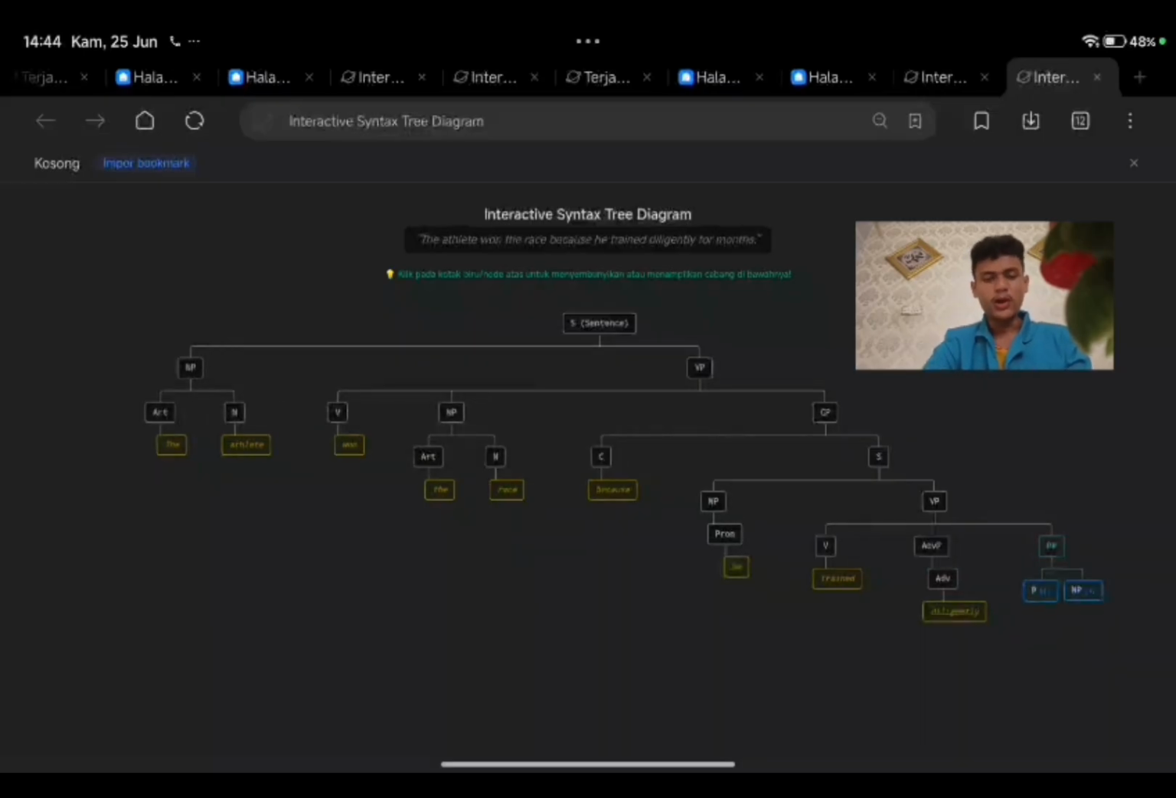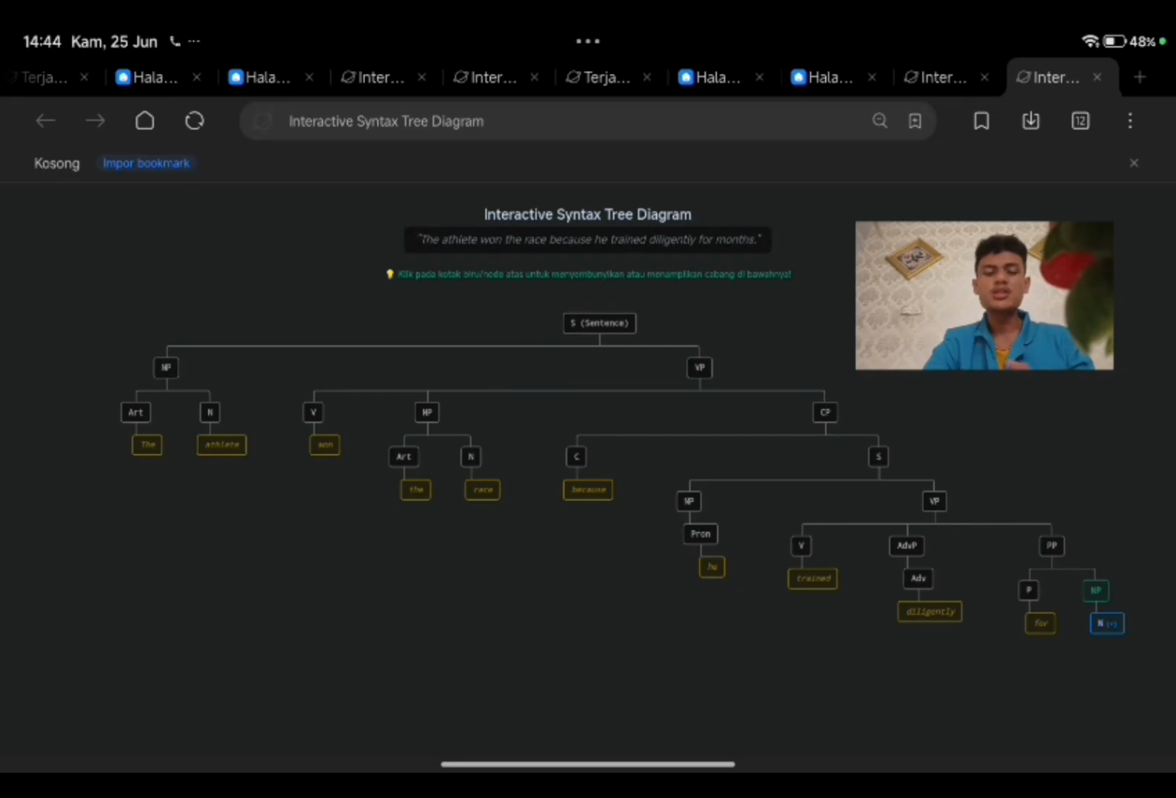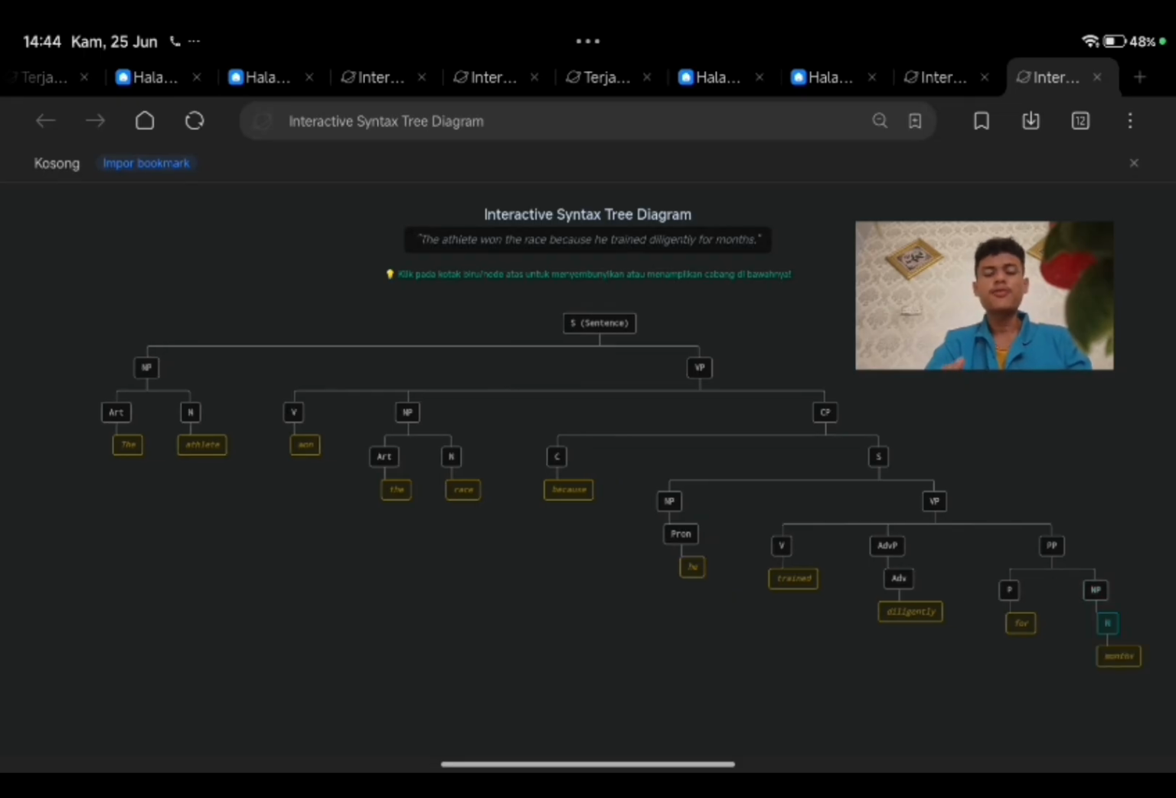Finally, for how long did he train? Click the last branch, PP. Click P to reveal our tenth word, for, to finish the tree. Click the final NP node under it. Then, click N to reveal our last word, months.